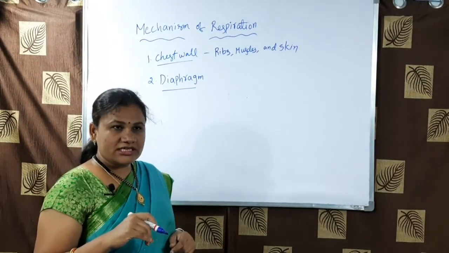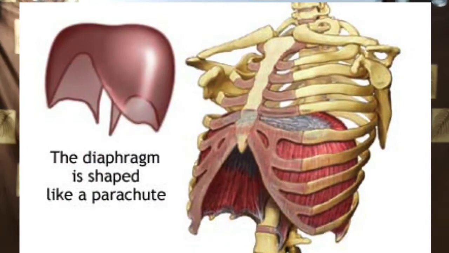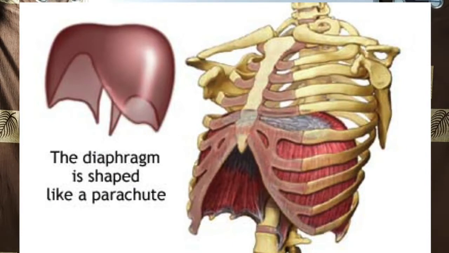Look at the diagram on the screen. The brown colored dome shaped structure is the diaphragm, and the bones are ribs, and the cavity behind that is the chest cavity. Once you see the picture, you will be able to understand it very easily. Look at the back. Bones are finally attached to the spinal cord, and inside the ribs, the cavity is the chest cavity. So these two together help in breathing in and breathing out air.